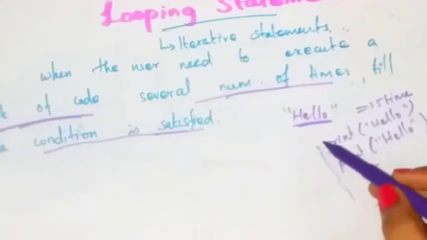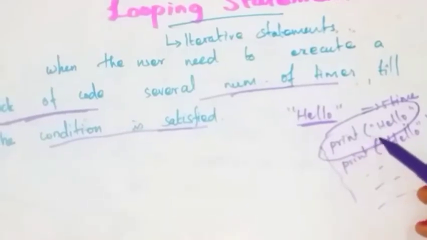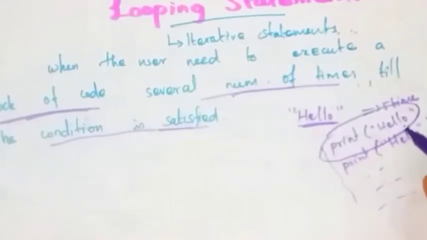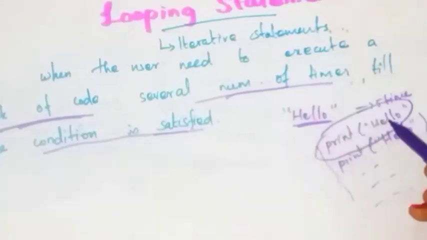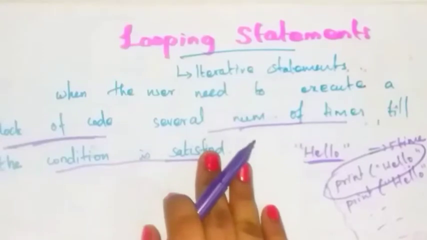You have to write only one code, print hello. No need to write this code 5 times. You just write it only one time and give the condition. Based on that condition, this hello message will be printed on the output screen. So that is the main use of looping statements.